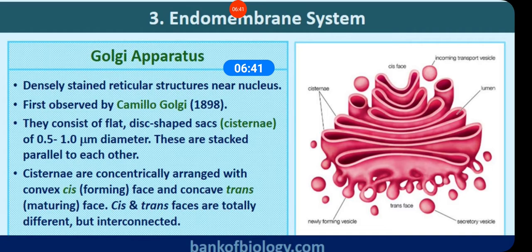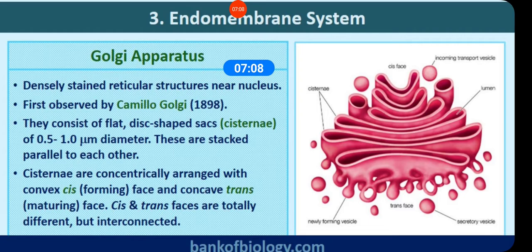Golgi bodies occur in all cells except prokaryotes. Bacteria and cyanobacteria do not have a Golgi apparatus, and even human RBCs and the sieve tubes of plants lack a Golgi complex.